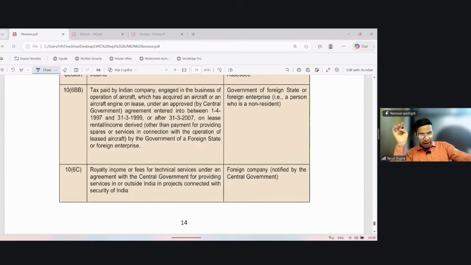It says tax paid by an Indian company engaged in the business operation of aircraft, which has acquired an aircraft or an aircraft engine on lease under the approved agreement, entered into on lease, rental or income derived, other than payment for providing spares or service in connection with the operation of lease aircraft by the government of foreign state or foreign enterprise. So who shall be this? Government of foreign state or foreign enterprise.